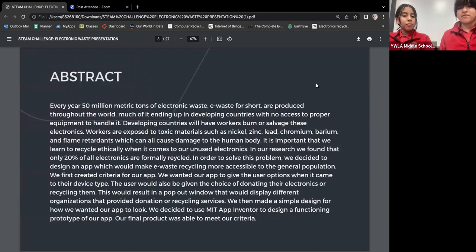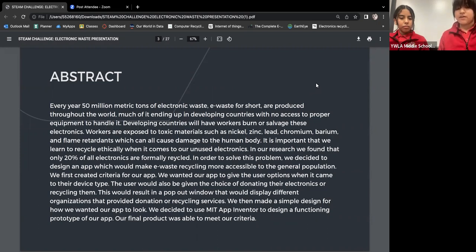Abstract. Every year, 50 million metric tons of electronic waste, e-waste for short, are produced throughout the world, much of it ending up in developing countries with no access to proper equipment to handle it. Developing countries will have workers burn or salvage these electronics. Workers are exposed to toxic materials such as nickel, zinc, lead, chromium, barium, and flame retardants, which can all cause damage to the human body. It is important that we learn to recycle ethically when it comes to our unused electronics.